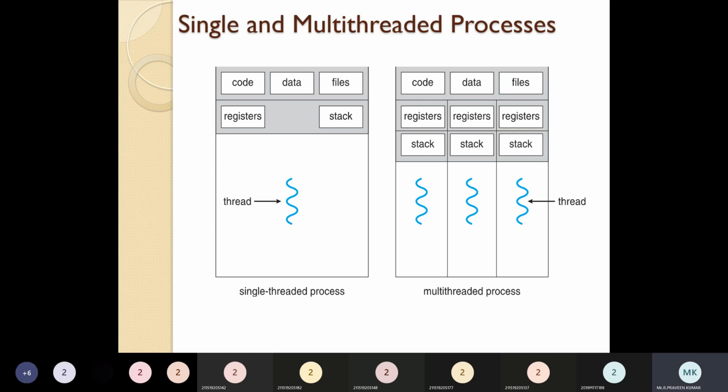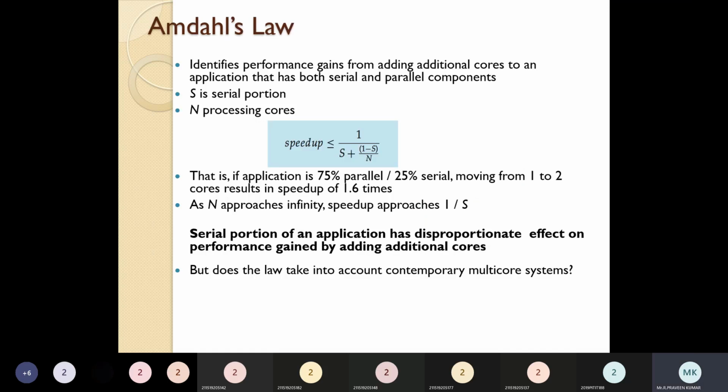When you are going for multi-threading, the code, data, and files are common, but each thread has its own registers and stack, so that we can easily identify that thread and make use of it. So this is a diagram for single-thread and multi-thread programming.